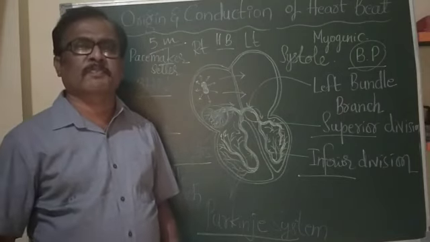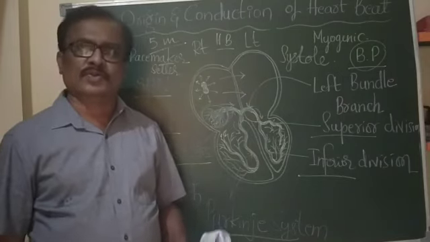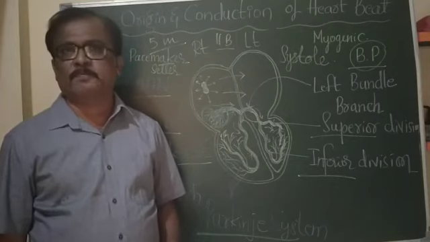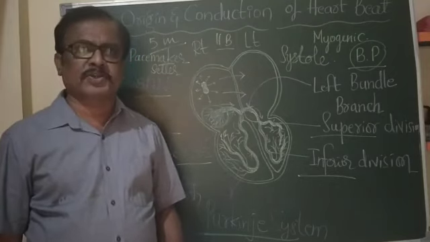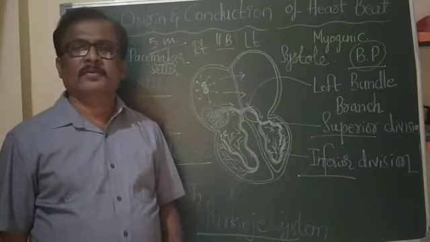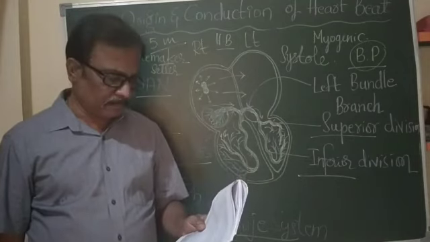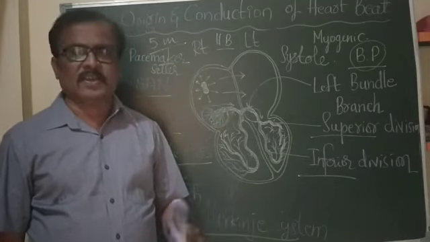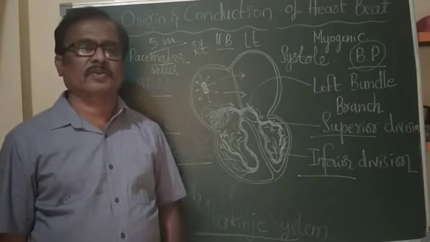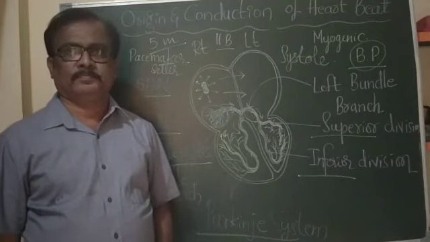Those 4 types of pressures are systolic pressure, that is SP, diastolic pressure, that is DP, then mean pressure, that is MP, and pulse pressure, that is PP.